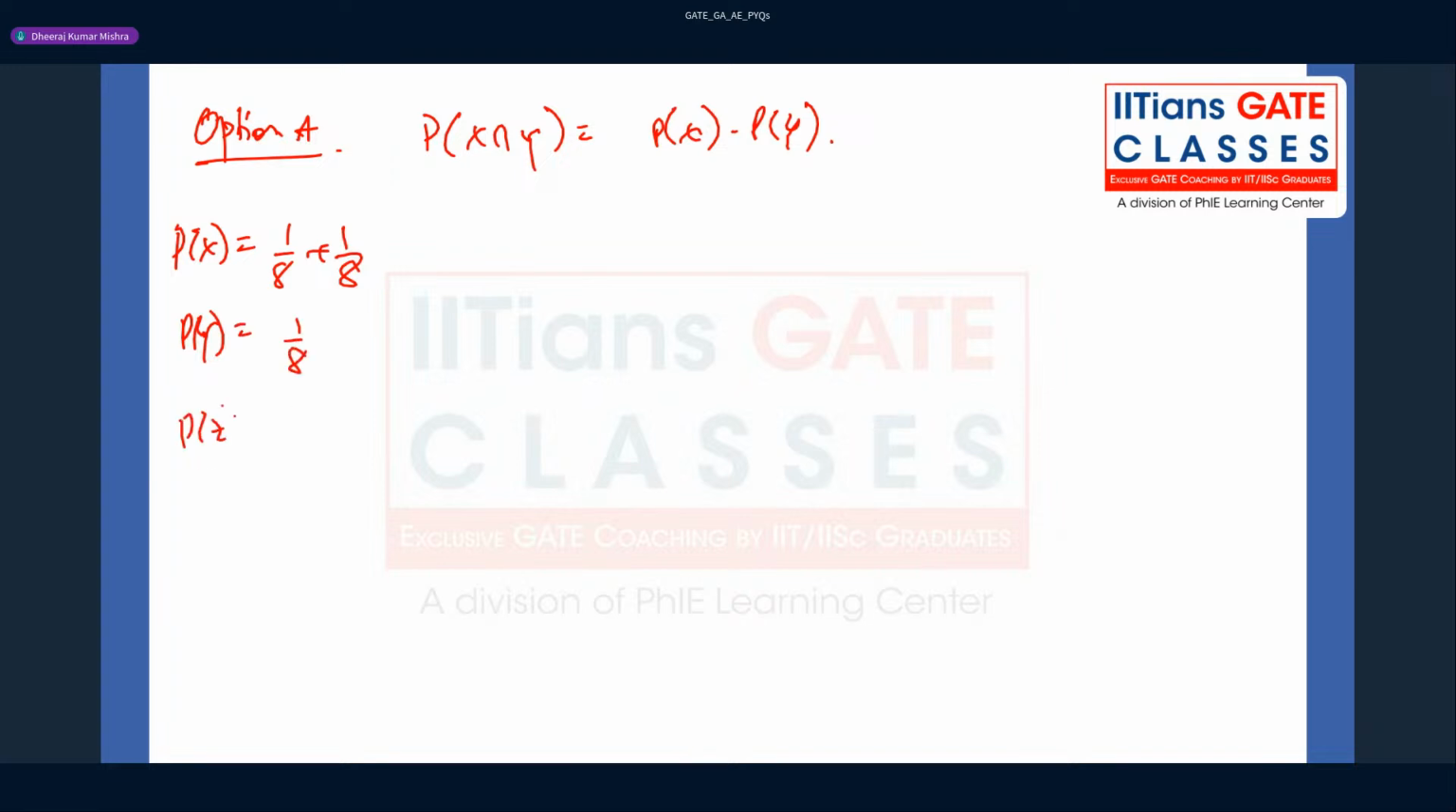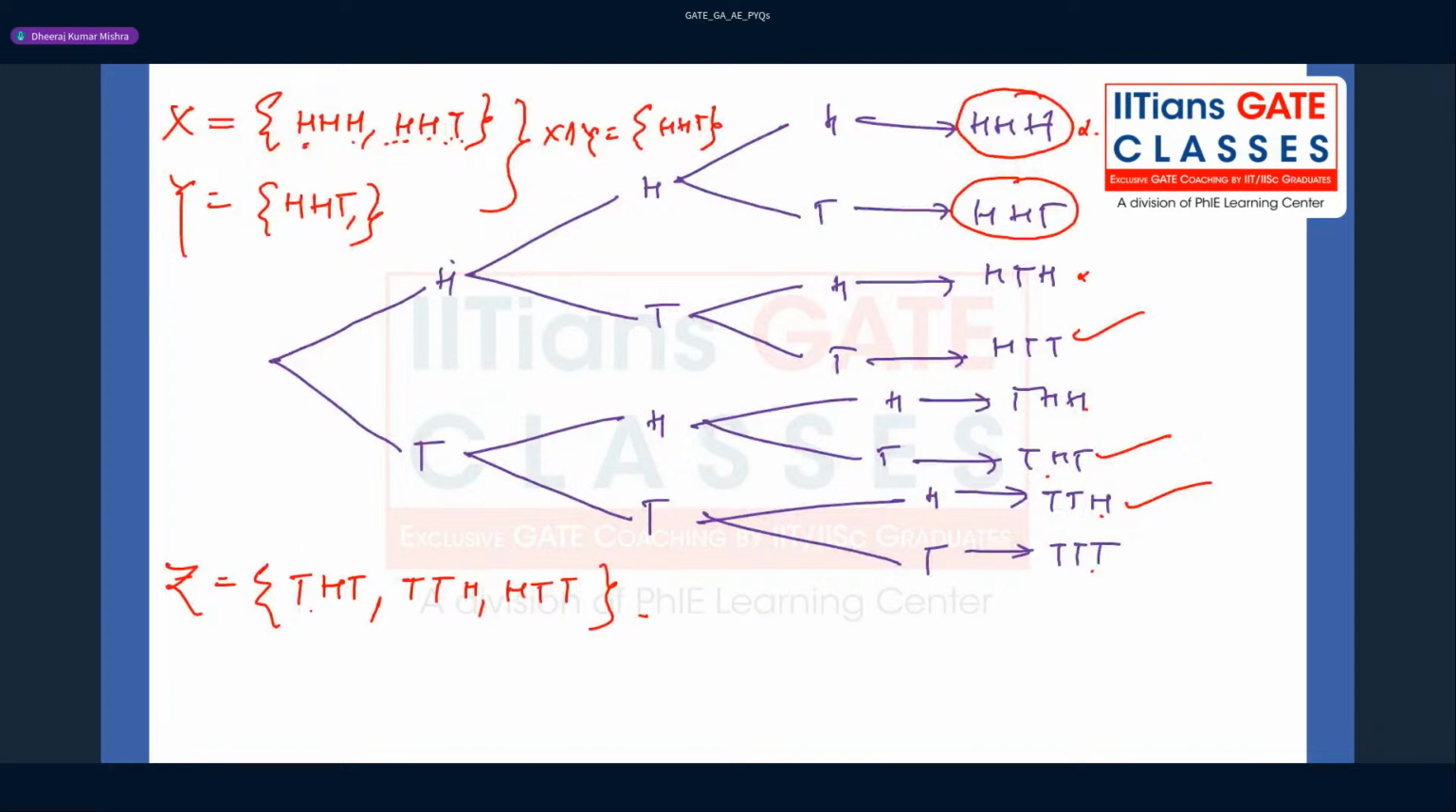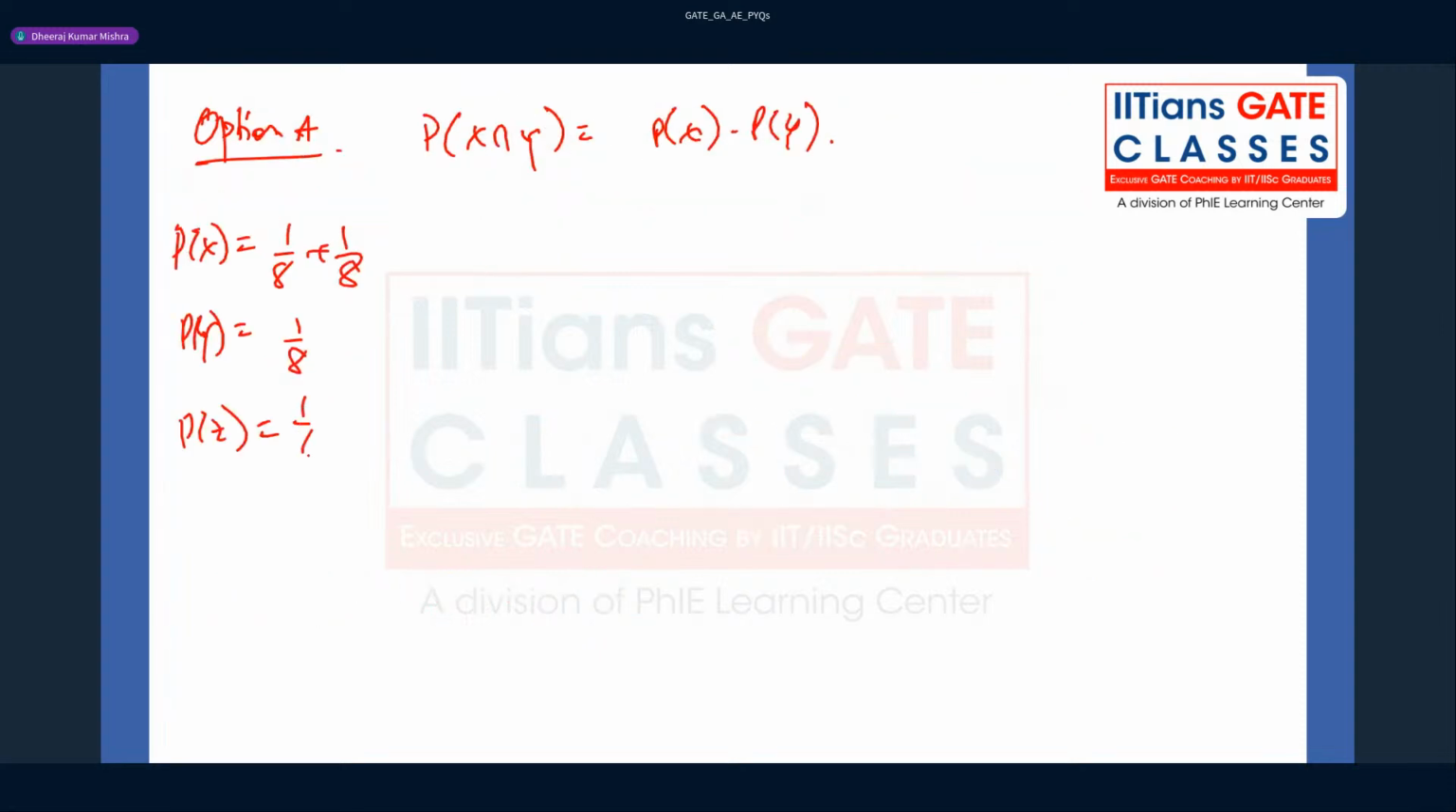And probability of z, you can find out. What is probability of z, guys? This outcome has probability 1 by 8, this 1 by 8, and this 1 by 8. There are three events, you can add them: 1 by 8 plus 1 by 8 plus 1 by 8, so this is 3 by 8. And probability of x is 2 by 8, which is nothing but 1 by 4. So you have found the probability of individual events.